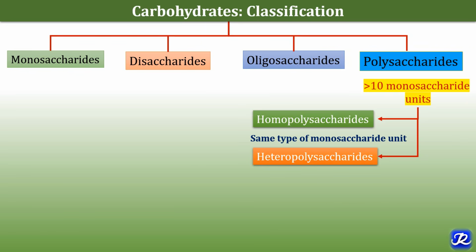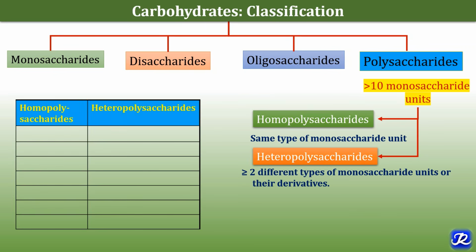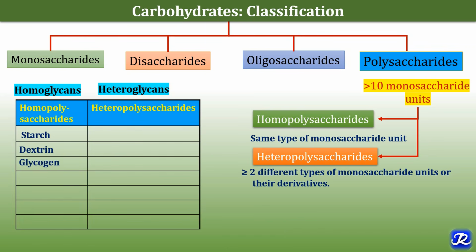Homopolysaccharides contain same type of monosaccharide units and heteropolysaccharides contain more than or equal to 2 different types of monosaccharide units or their derivatives. So polysaccharides are of 2 types, homopolysaccharides and heteropolysaccharides. Homopolysaccharides are also called as homoglycans and heteropolysaccharides are also called as heteroglycans. The examples of homopolysaccharides are starch, dextrine, glycogen, cellulose, inulin, dextran, chitin.